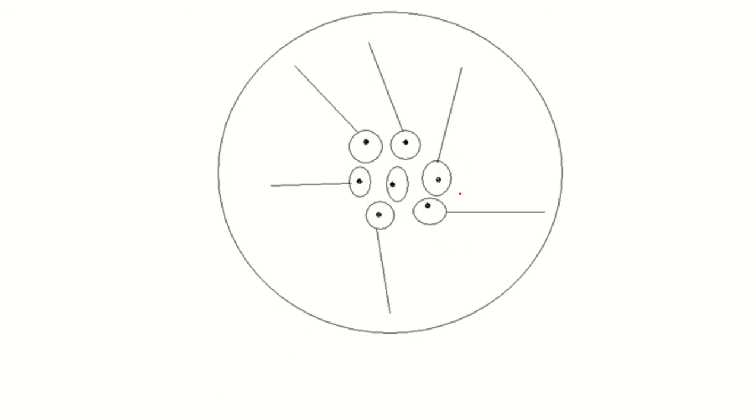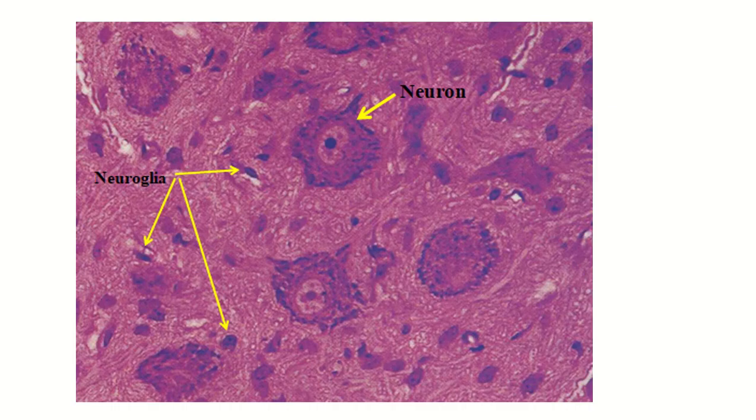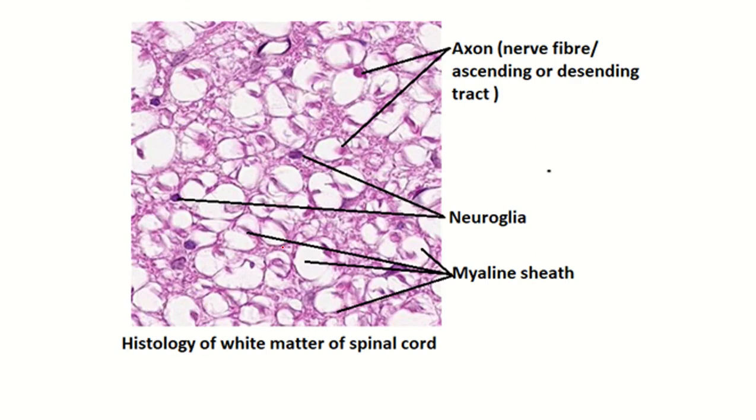In the spinal cord, the distribution of the gray matter and white matter is like this. That's the inner gray matter and outer white matter. So this is the nerve cell body, this is the nucleus, this is the nucleolus, this is neuroglia. This is the white matter, this is the neuroglia, this is the axon, this is the myelination.